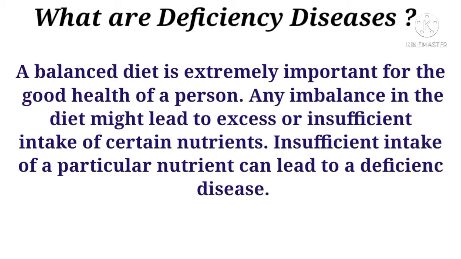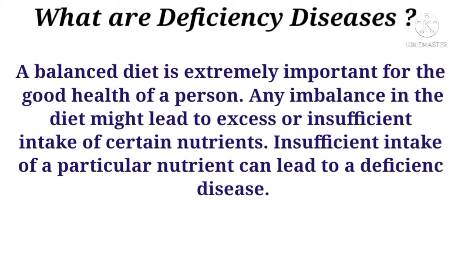Now let's understand the vitamins one by one, and the diseases they cause when they are insufficient or in improper amounts in our body.